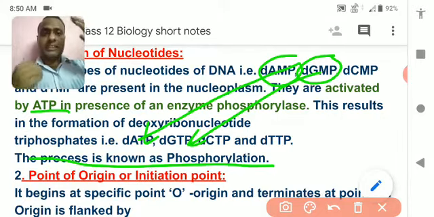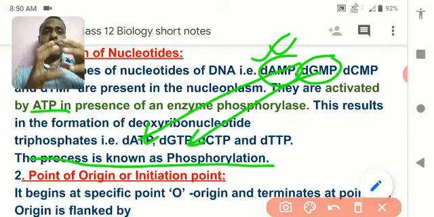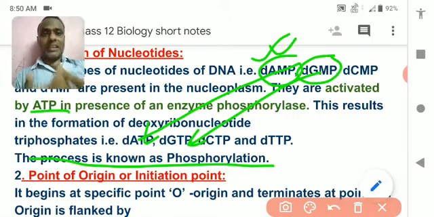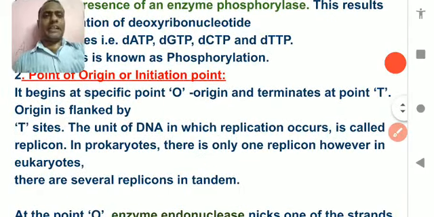phosphorylation. This means an extra phosphate is attached to the monophosphate. That's why it is called phosphorylation. So when they get activated, the phosphate is nothing but the extra energy. It provides the extra energy, and when they get the extra energy, they get activated and they are ready for further replication. Understood?